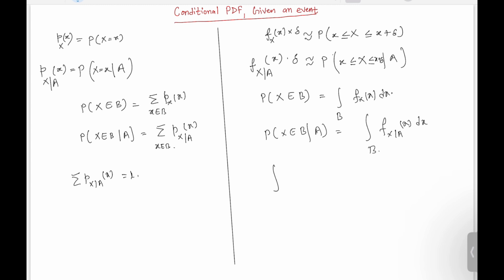That means they should be legitimate probabilities, and if you add all the probabilities, or if you integrate the conditional PDF over all possible values, then it should integrate to 1, right?